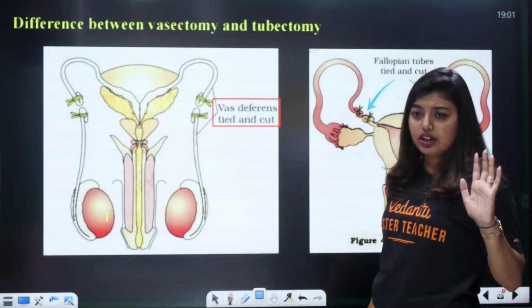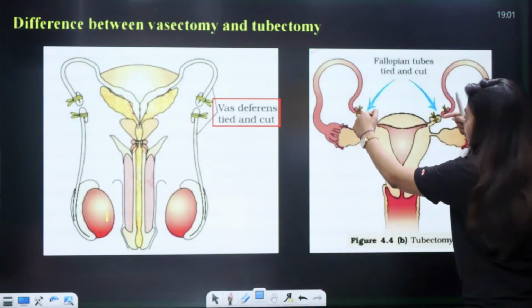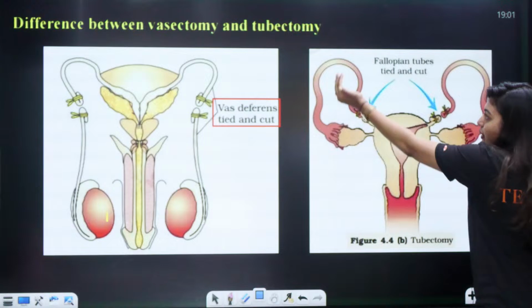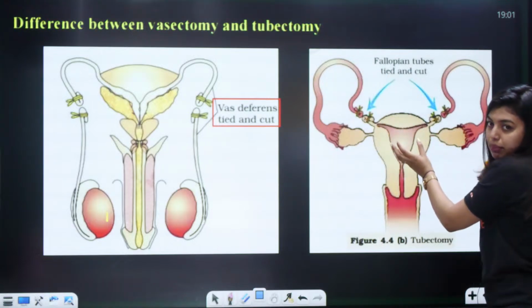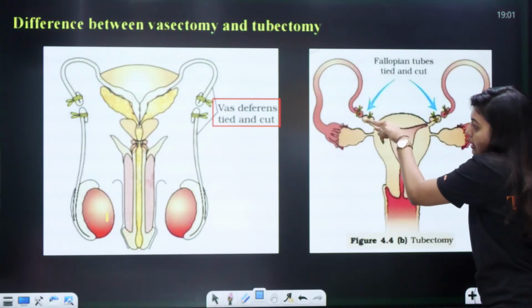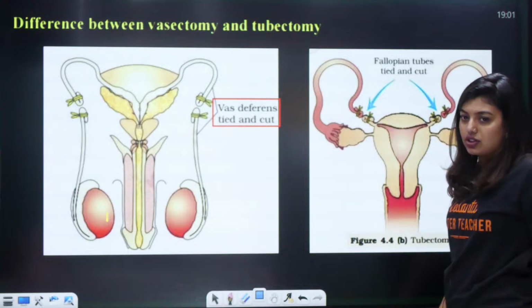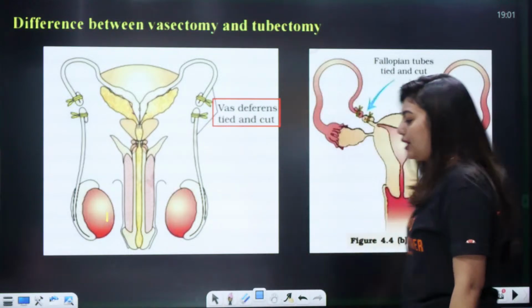So the transfer does not happen. Here you see the fallopian tube, the same thing is going to happen, all the way like this, it has to come. Here the implantation should happen, no? So here that fallopian tube will be cut and tied. That's all. Clear? Very nice.